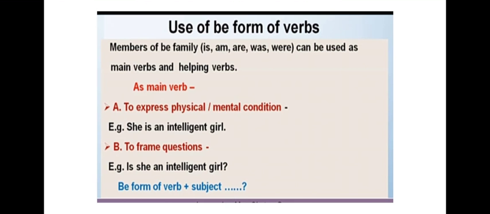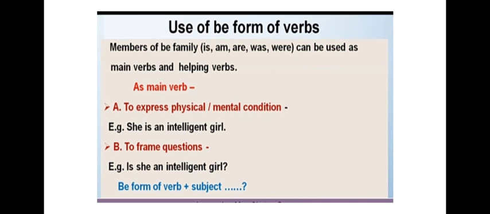So here we would see the uses of the form of be as main verbs and helping verbs. Members of the be family, that is, am, are, was, and were, can be used as main verbs and helping verbs. Now let us see how we use the be form as main verbs.